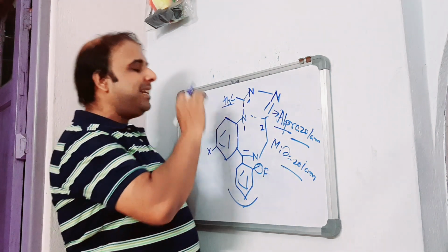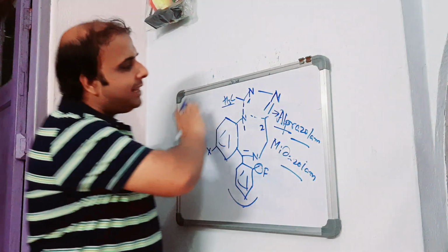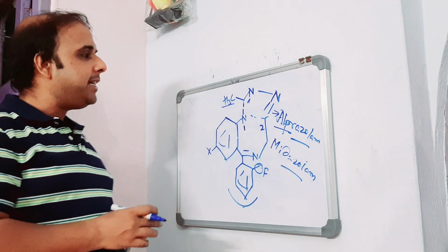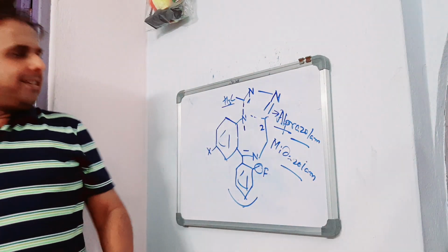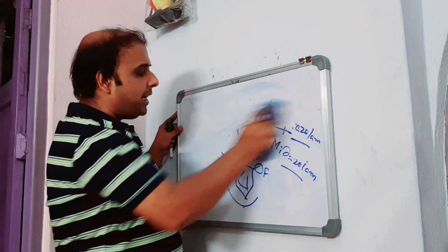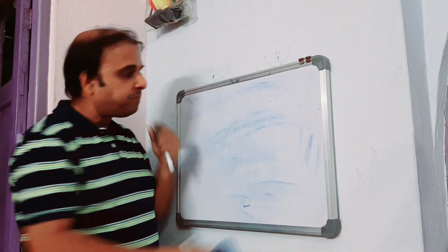Okay, what they observe is that keeping the methyl here favors what? Hydrophobic interaction, right? Okay, so with that we are done with the overall SAR information of what? Benzodiazepines, right? Now let us do one thing, as usual, what we do in our regular videos: just in a nutshell, what all we studied.